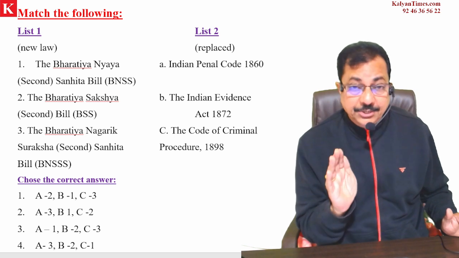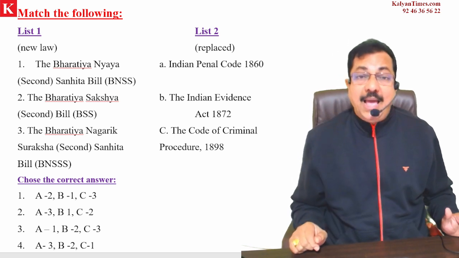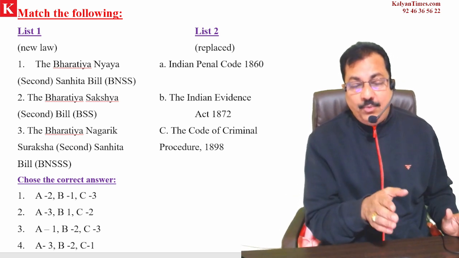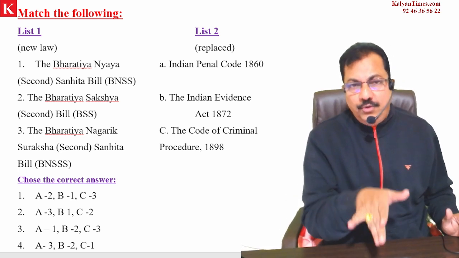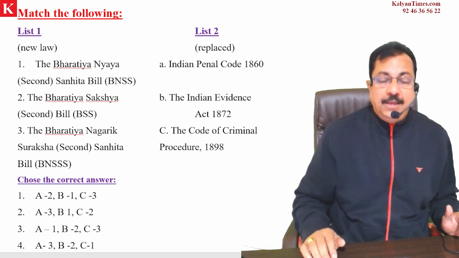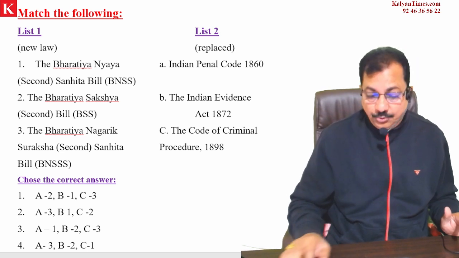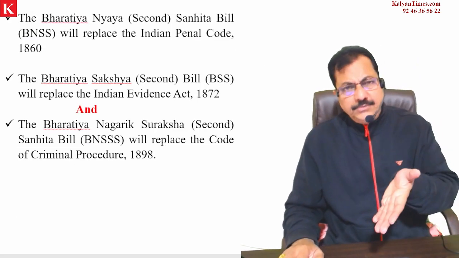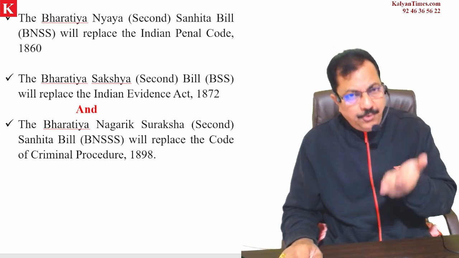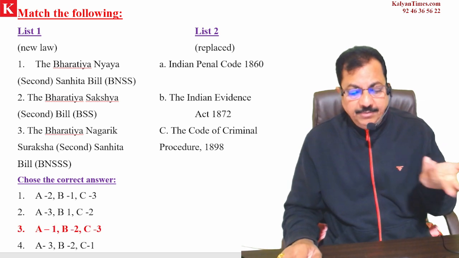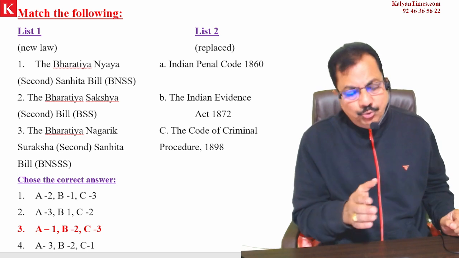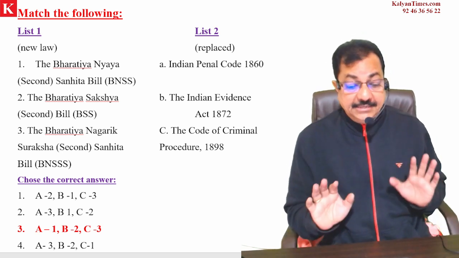In the examination, you will be asked to match the following. Clear? Meaning is simple. So you have to match 1 with A, B, or C, 2 with A, B, or C, 3 with A, B, or C. So this is how the question may be asked. As I told you already, you have to remember what is the new name and what was the old name, and the answer will be like this. If you match correctly, A is 1, B is 2, and C is 3. Clear? Please remember this one.